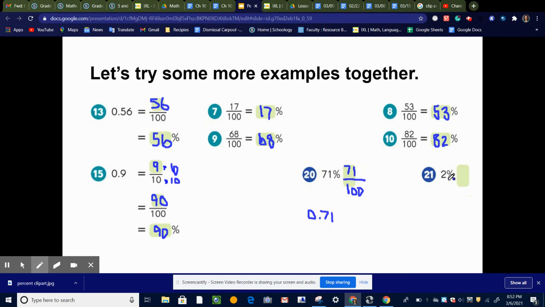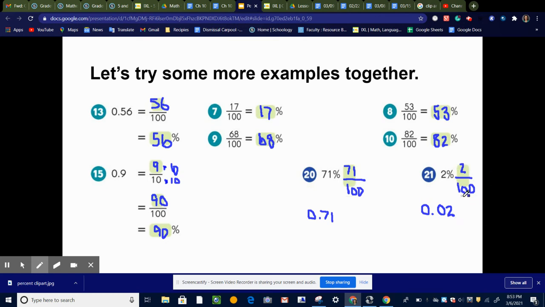All right, same here. 2% means 2 over 100. Now, if I want to write that as a decimal, that is 2 hundredths. So be really careful when you do that. We're writing 2 hundredths. So I'm going to say 0.02. Because remember, when we're writing hundredths, we have to have 2 decimal places. It wouldn't be 0.2 because that would be 2/10. What we're trying to write is 2 hundredths.